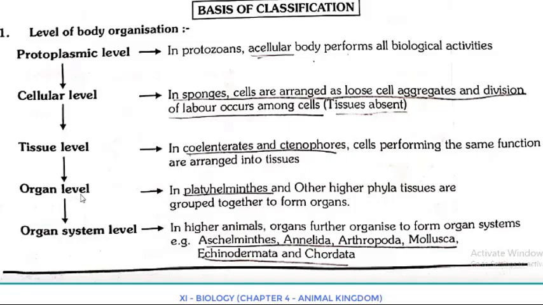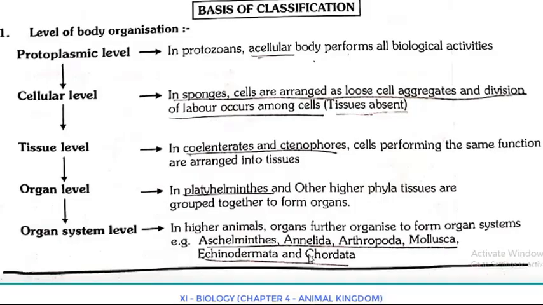At the organ level, in Platyhelminthes and other higher phyla, tissues are grouped together to form organs. And the highest level, that is organ system level, in higher animals, organs are further organized to form organ systems. For example, Aschelminthes, Annelida, Arthropoda, Mollusca, Echinodermata, and Chordata.